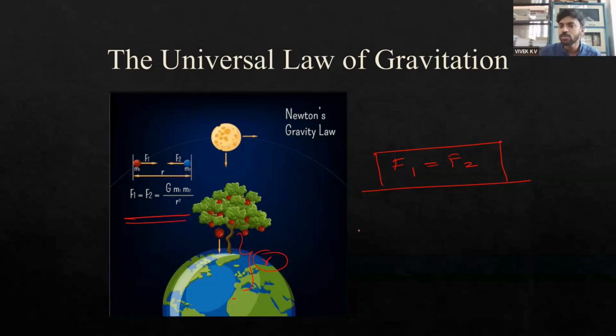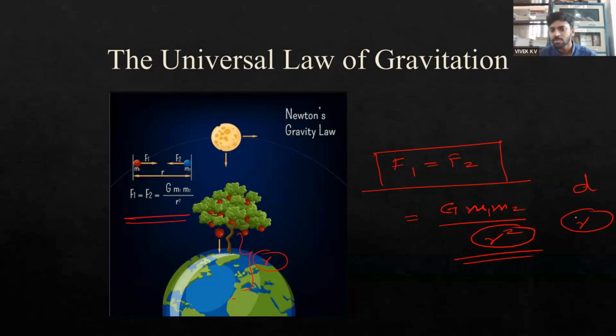Both the forces will be equal because both depend on the product of masses m1 m2 and are inversely proportional to the square of the distance between them. Sometimes you will see r and d, but there should not be any confusion between r and d. It is nothing but the distance of separation. Sometimes distance of separation is used as d, which is also fine, and sometimes it is used as r. It is a general notation, so we can use r or d, and there shouldn't be any confusion arising from that.